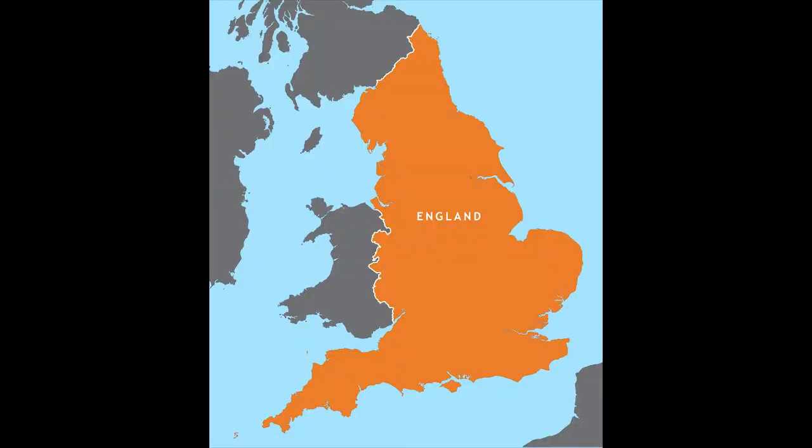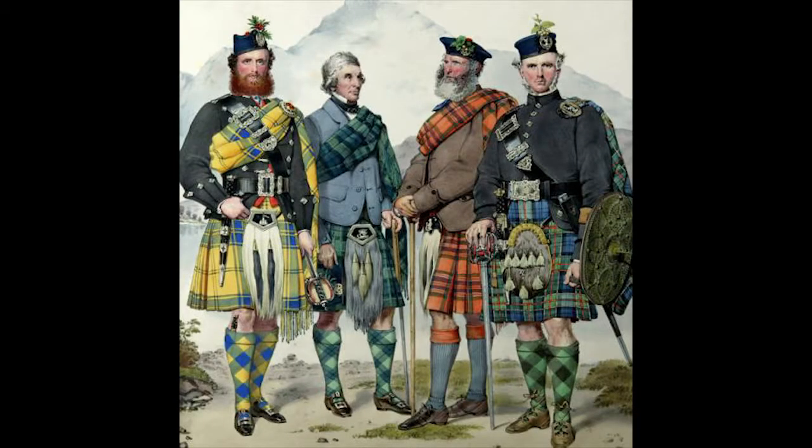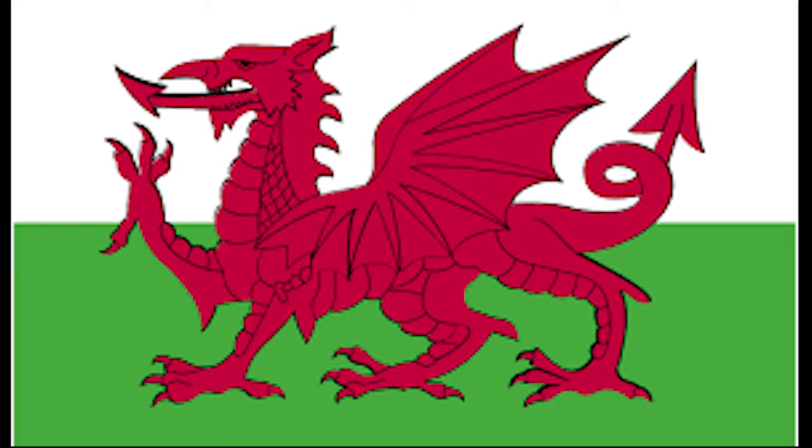They can be divided into 4 big nationalities based on the countries where they live. These countries, and the names of the people and languages spoken there, are as follows. England. England is the biggest country and the one where the most people in the UK live. Scotland. Scotland, to the north of England, is the 2nd biggest country. People who live here are called Scottish. Wales. Wales is west of England. Its people are called Welsh, and their own Celtic language is also called Welsh.